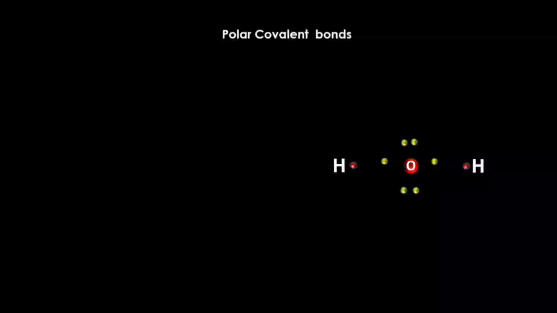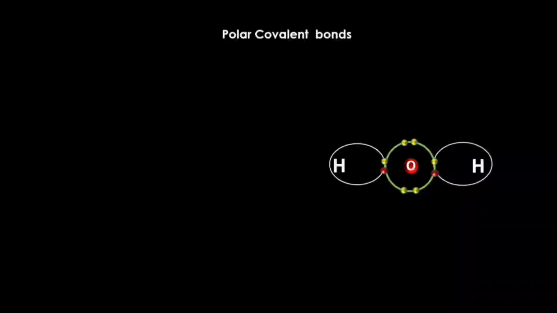In a water molecule, the oxygen atom makes two single bonds with two hydrogen atoms. But the oxygen is more electronegative than the hydrogen atoms. For this reason, the oxygen atom draws the shared pair of electrons more towards itself.